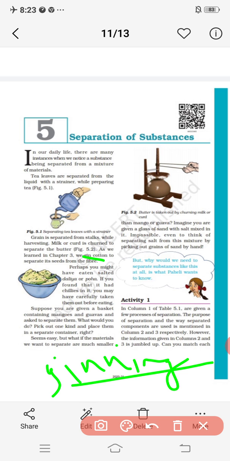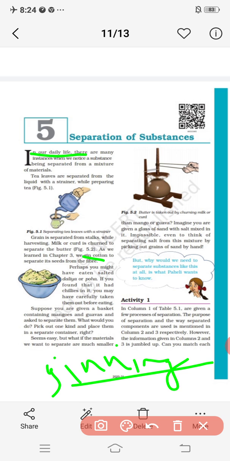That process is called winnowing, which we already learned in our previous chapter. Are you clear with this one also? Now, why are we learning all this? We are learning the ways of separation. We are just taking some daily life examples.